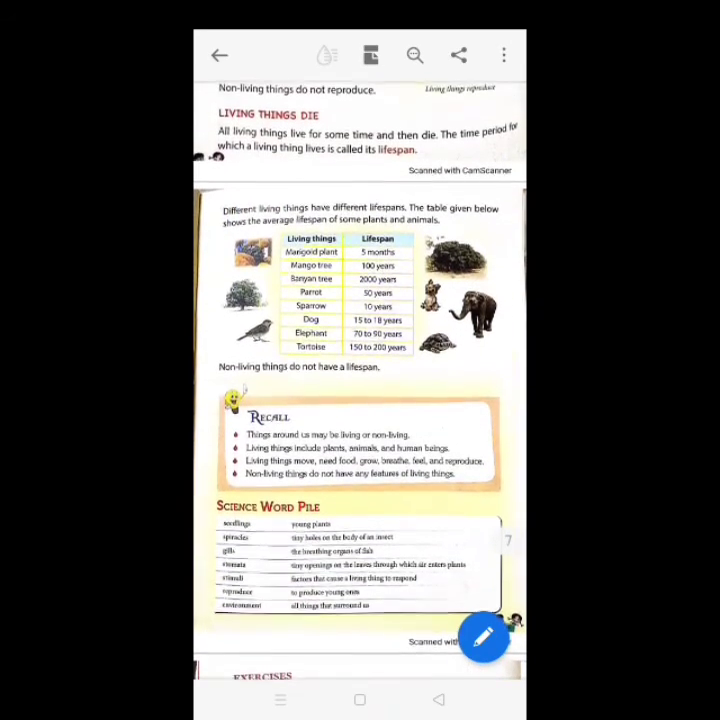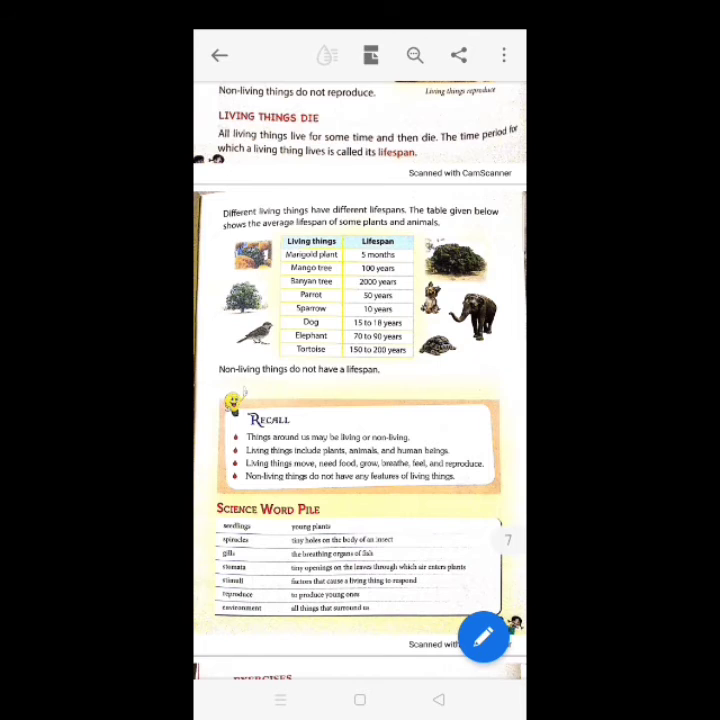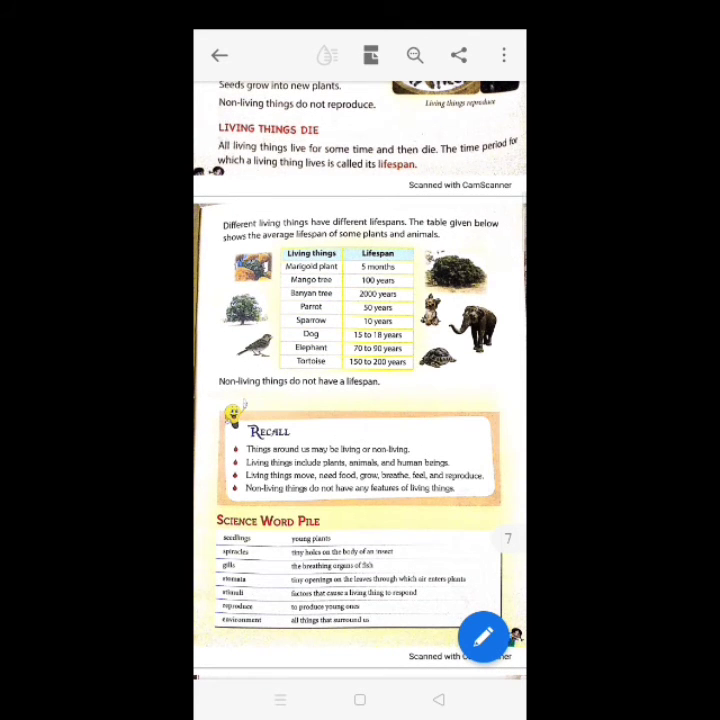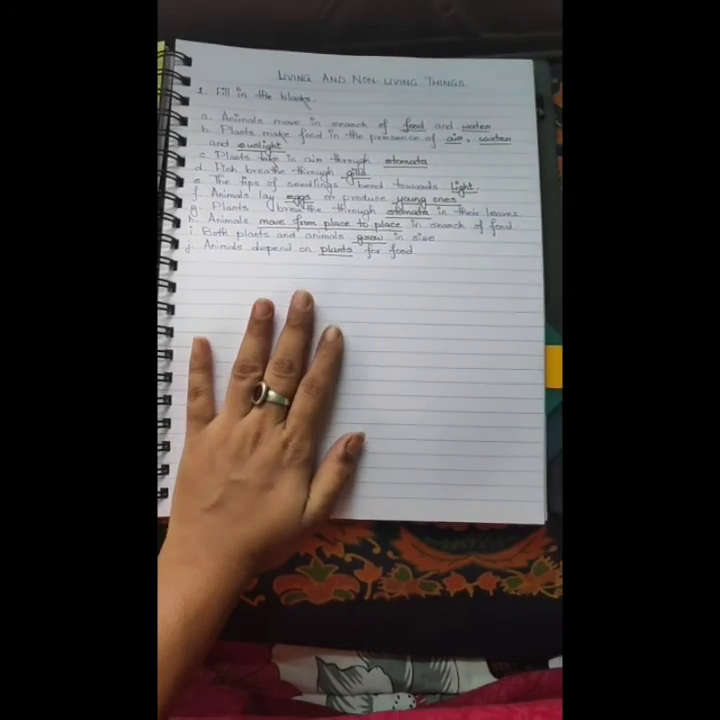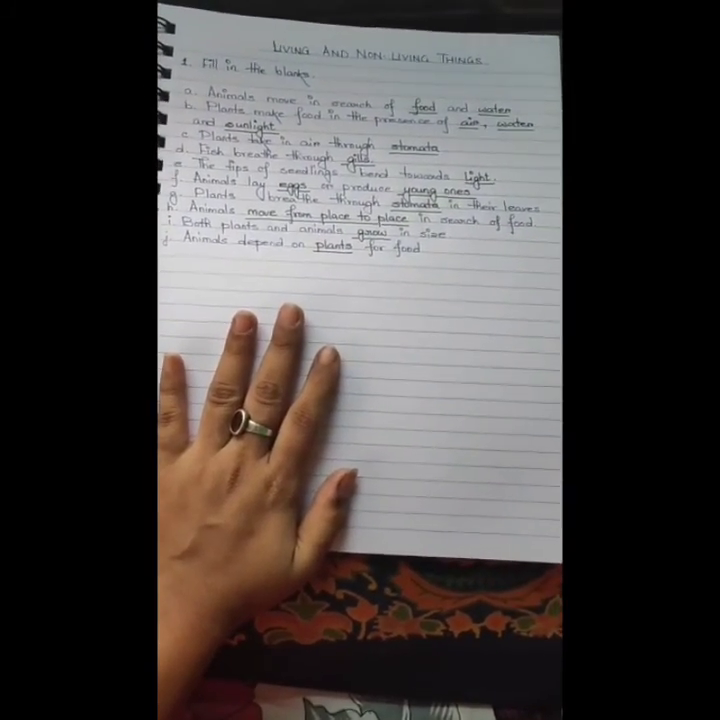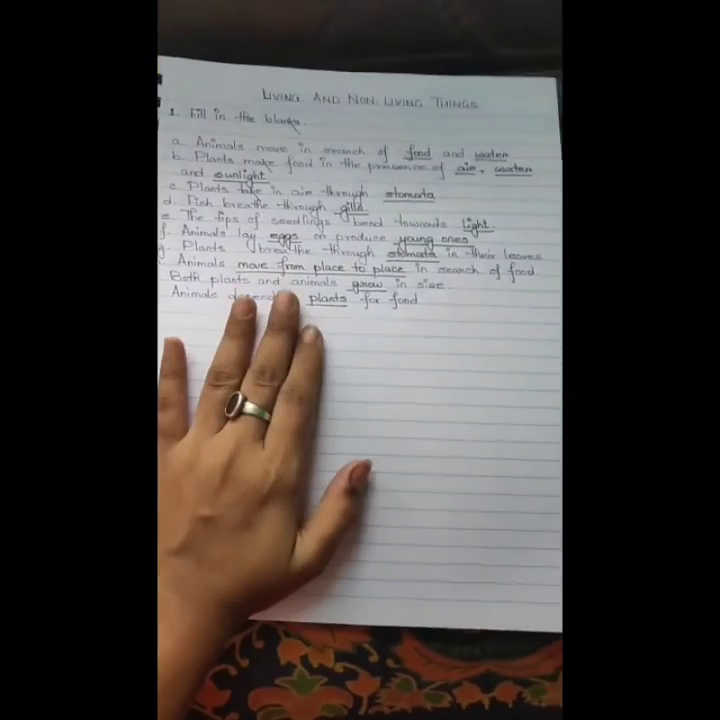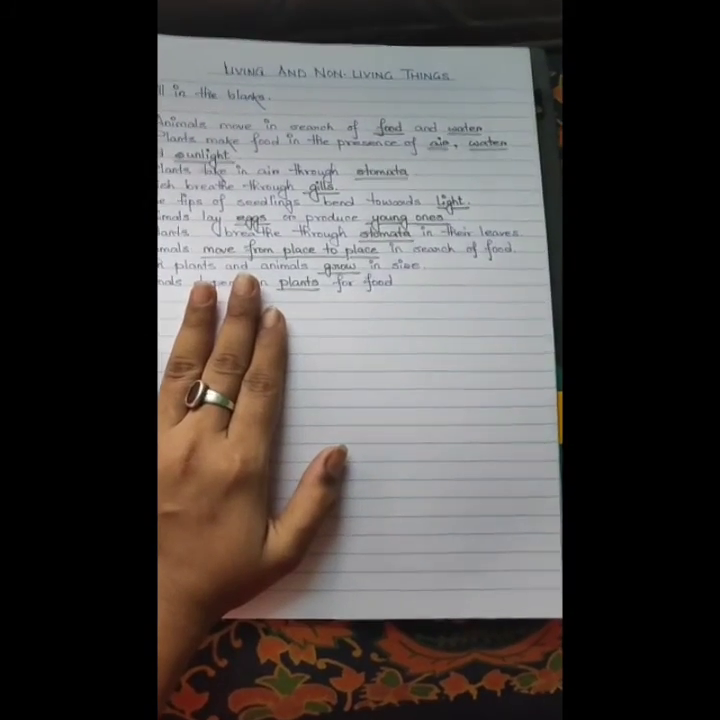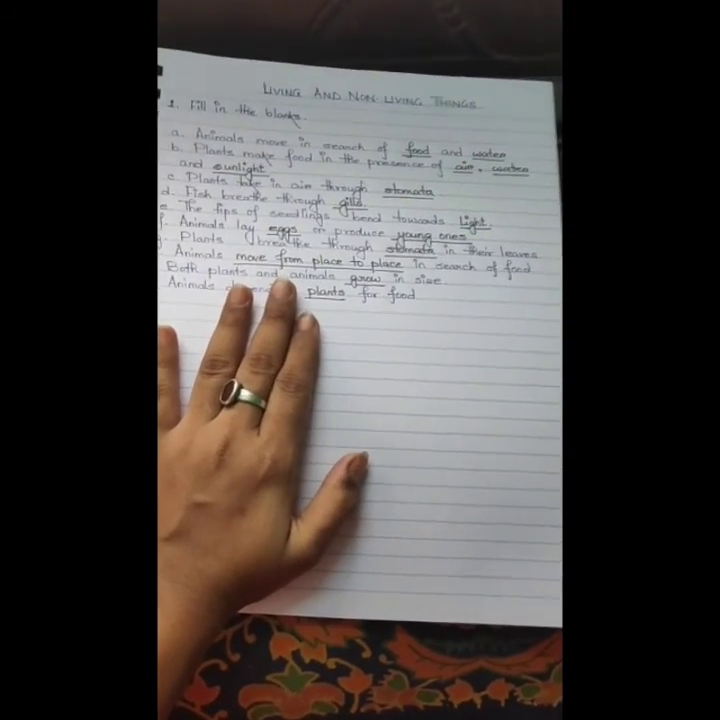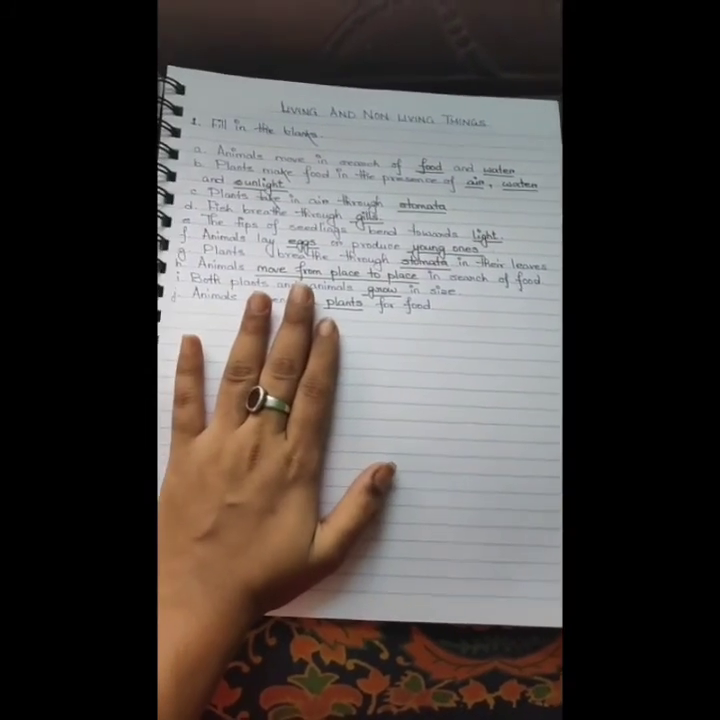Now I will be giving tasks for your homework and you will be completing that within some time. I will tell you that. So let's see the tasks. So class 3, your homework will be to read the chapter thoroughly 1 time, 2 times, 3 times, as many times as you can. Read the chapter thoroughly and read the spellings from the chapter.